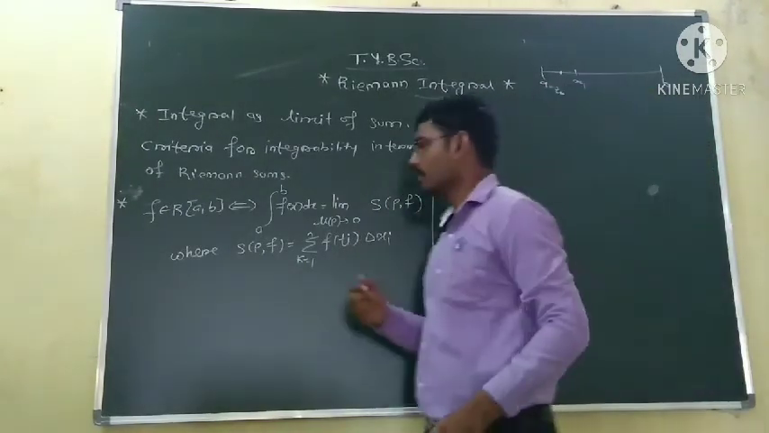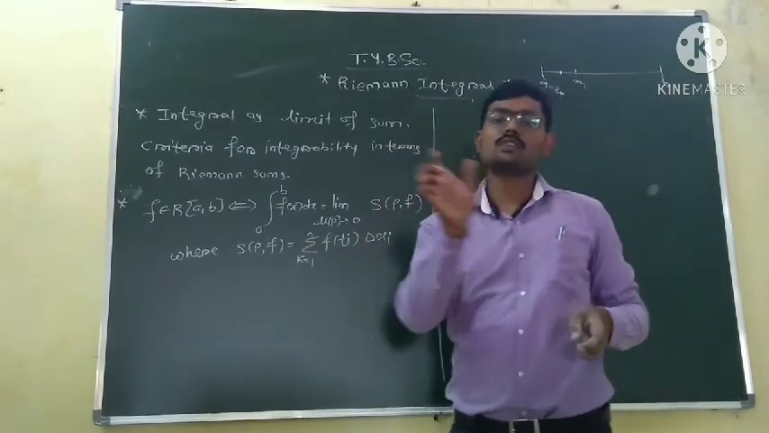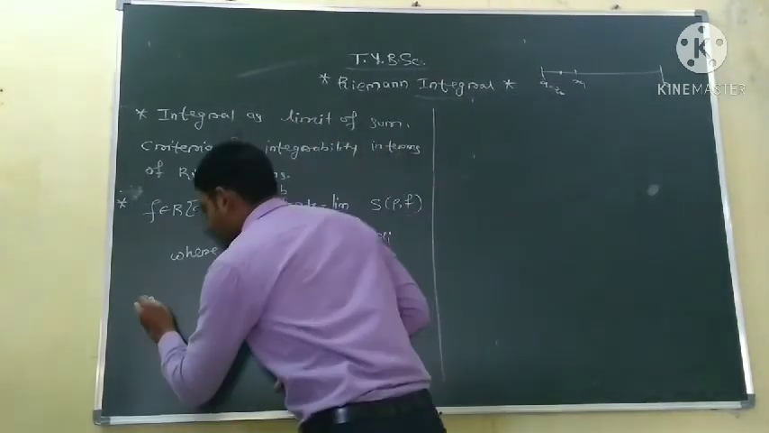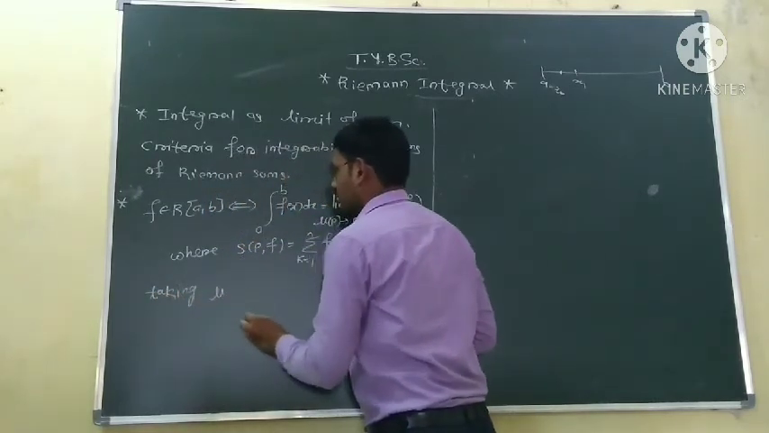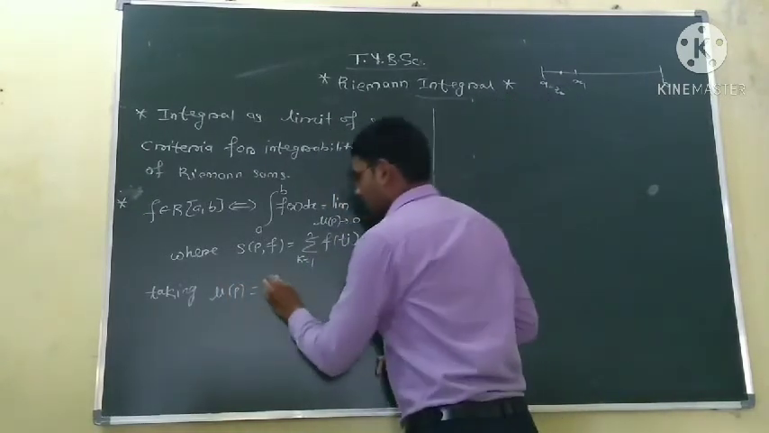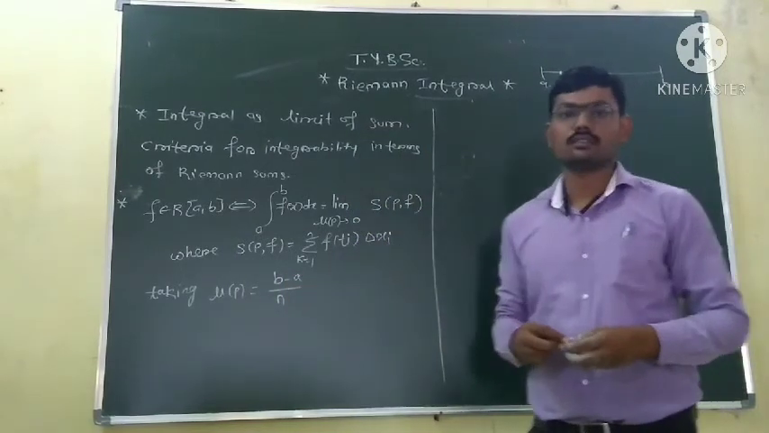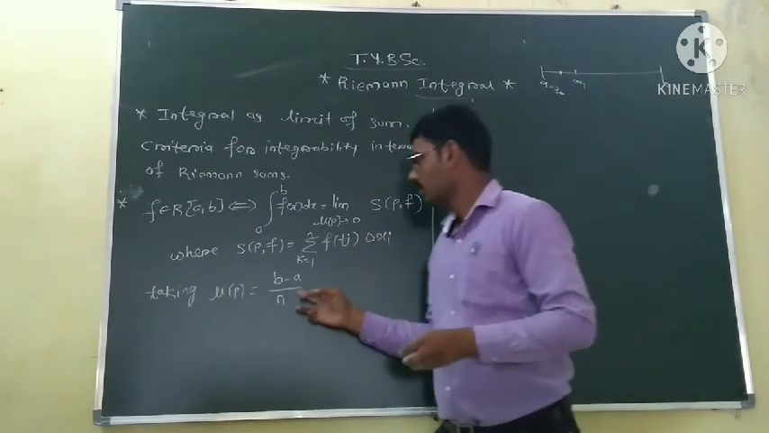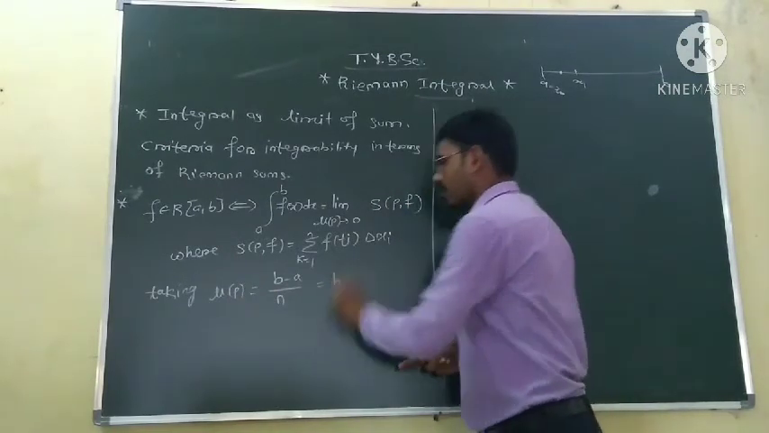Okay, and in this case, since each subinterval has the same length, the norm will be equal to that same length, (b minus a) upon n. So take the norm of the partition equal to (b minus a) upon n. In that case we will write this norm, (b minus a) upon n, equal to h.